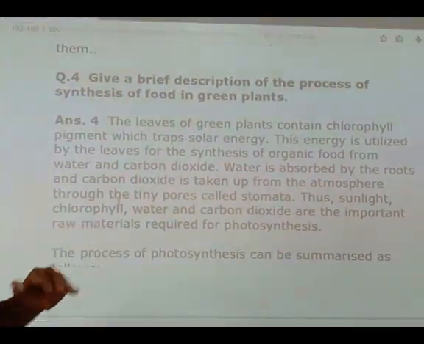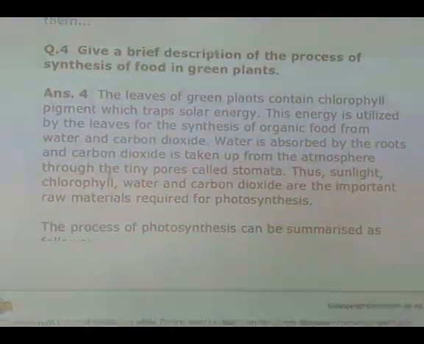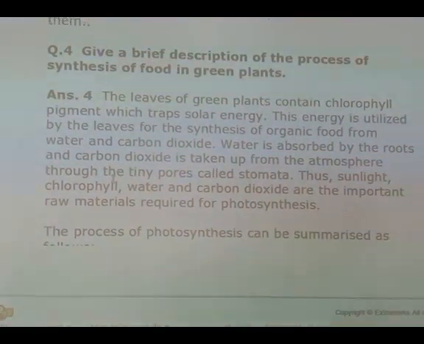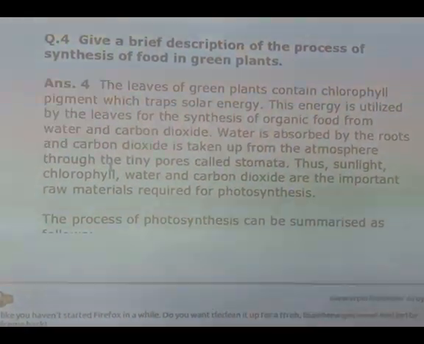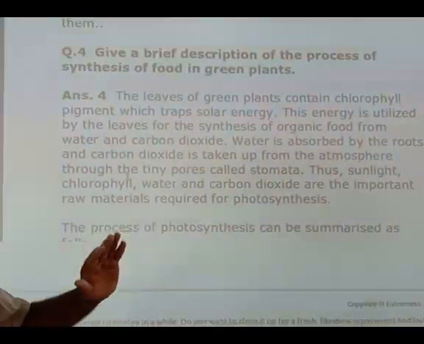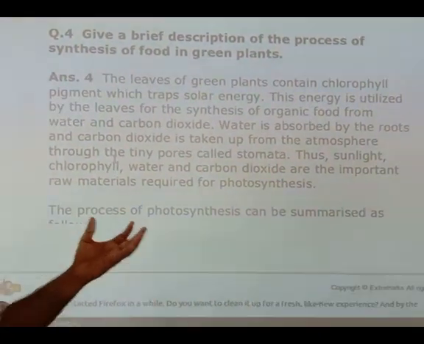In photosynthesis, 2 types of gases are exchanged. One gas is carbon dioxide, which is absorbed from the atmosphere. The other gas is oxygen, which is evolved in photosynthesis. They exchange through the stomata. Stomata are small pores found on the surface of the leaves.